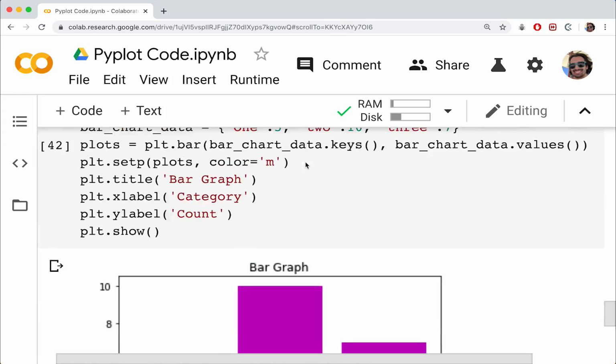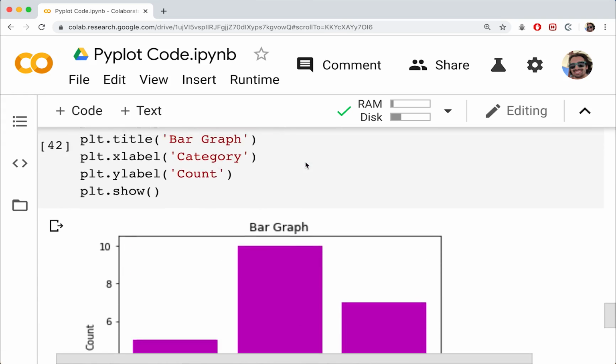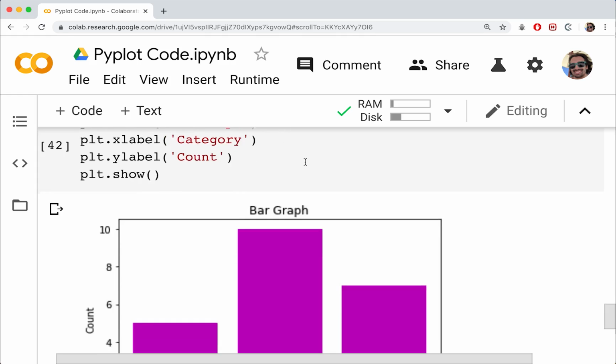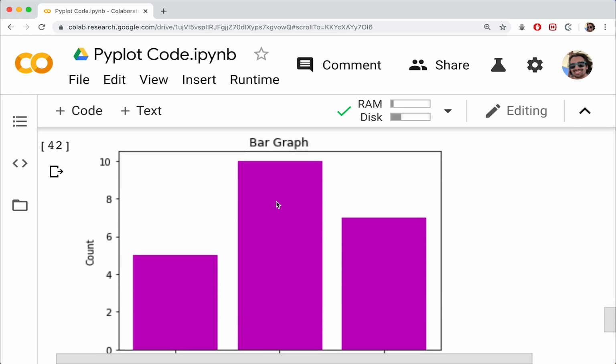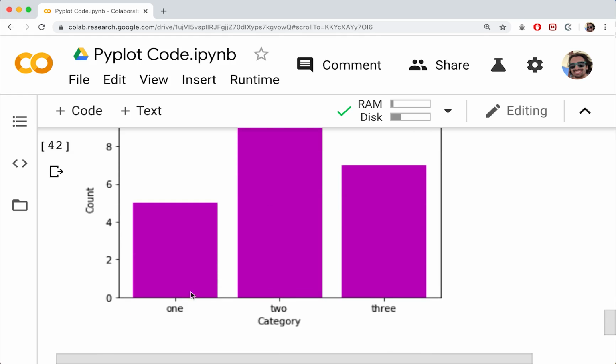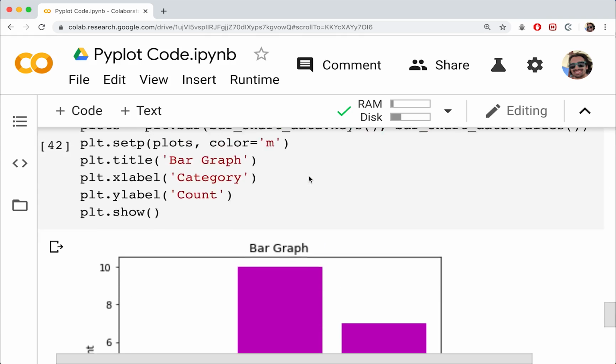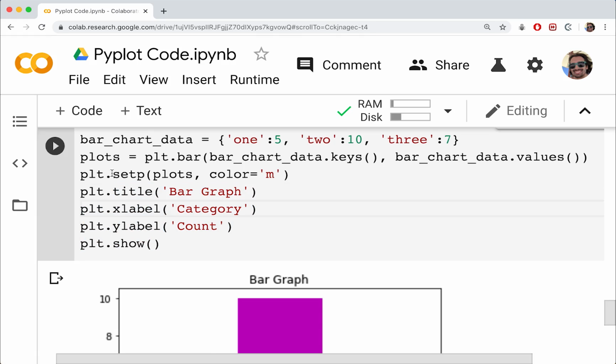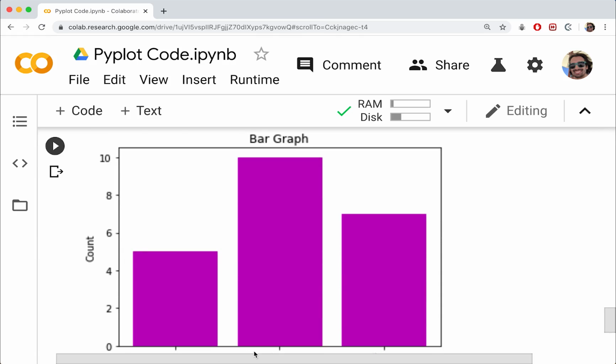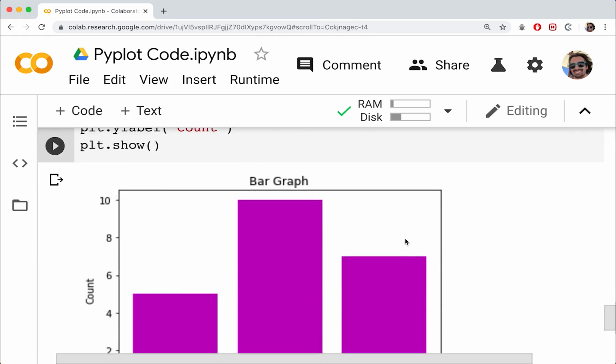All right. So that is pretty much it for our bar graphs. Again, bar graphs very, very commonly used. It's a great way to represent counts. If the counts are not necessarily related to one another, we'll see in the next one. Pie charts are going to be another way to represent counts, but it's slightly different. This is categorical data typically. We have the labels at the bottom. We can add our title and our axes labels just like before. We can customize the color with setp. Otherwise, it's essentially just graphing our categories on the X and then the numbers on the Y.